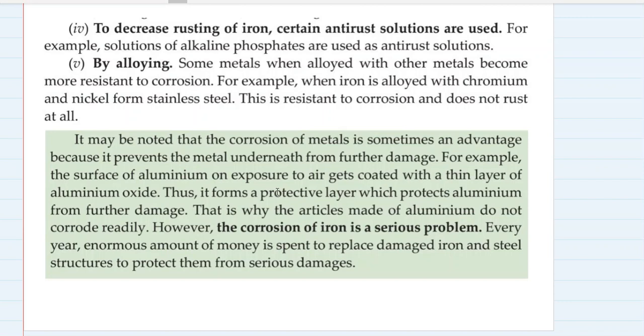Impermeable means atmospheric components which can corrode aluminium cannot penetrate this very strong layer. Even acids cannot penetrate it. So these layers are very protective for the rest of the aluminium. That's why aluminium becomes dull due to the coating of aluminium oxide on it, which is a natural process.